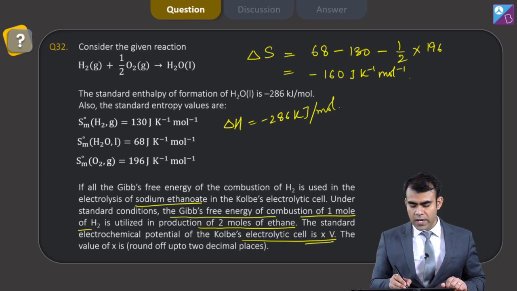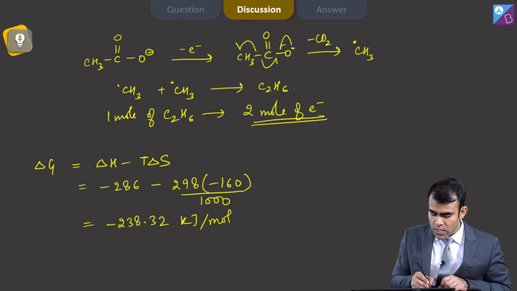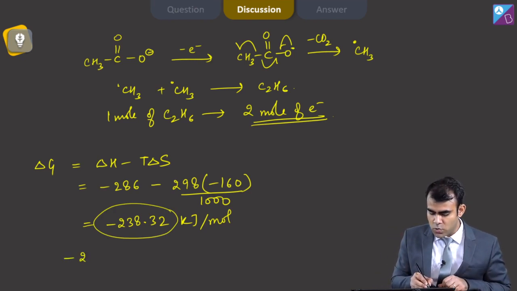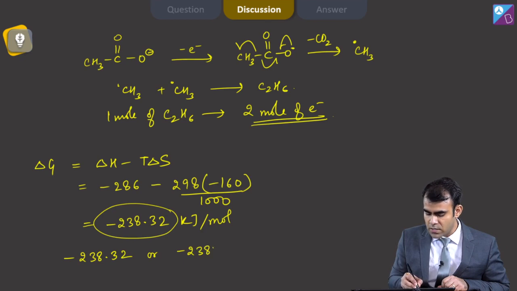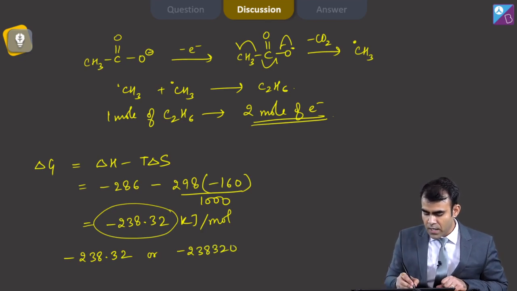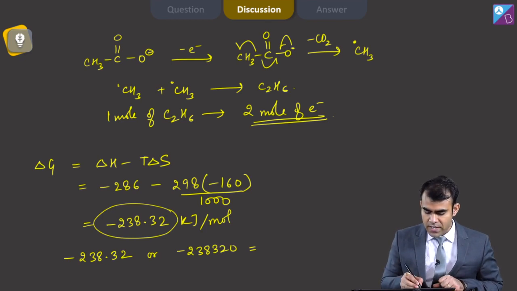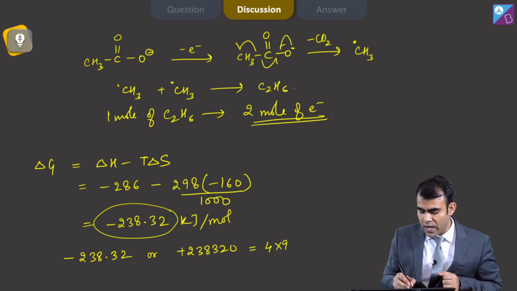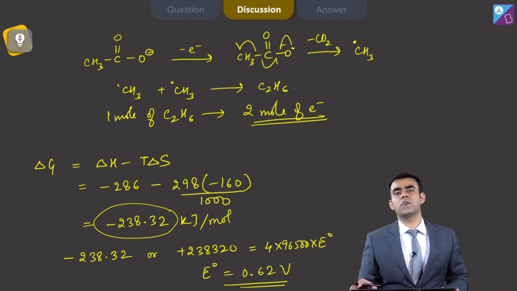The value of X is, okay, we have to apply a simple formula, the total energy obtained from the combustion of 1 mole of H2, that is minus 238.32 kilojoule, or I can write it as minus 238,320 joule, is equal to, let's take it as positive because we are comparing the energies, 4 mole electrons, so 4 into 96500 into E naught, and when we calculate E naught from this we get 0.62 volt.